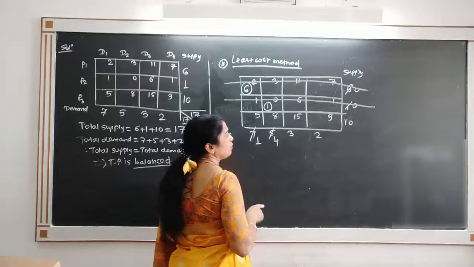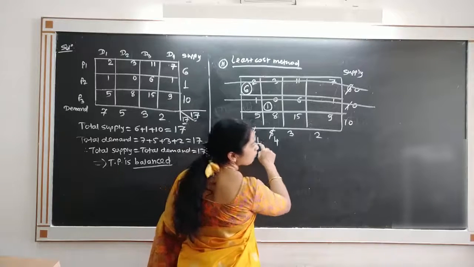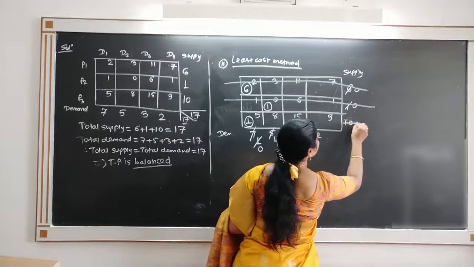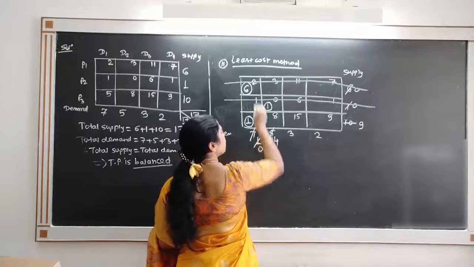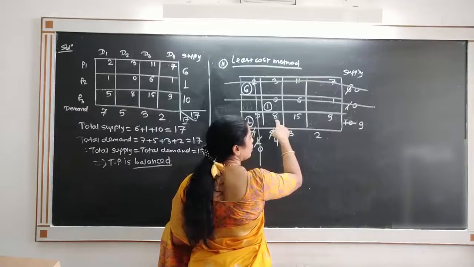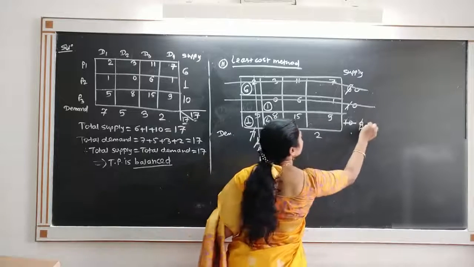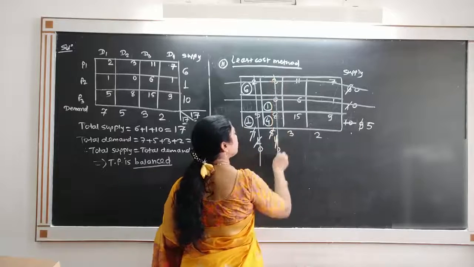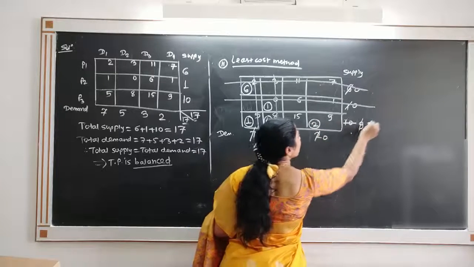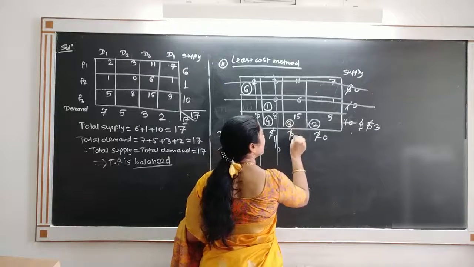In the remaining table, the least cost is 5. So allocate to 5, which is minimum of 1 and 10, that is 1. So allocate 1, remains 0, remains 9. Because it becomes 0, this column is crossed out. Again the least cost is 8. Allocate minimum of 4 and 9, that is 4, remains 0, remains 5. Therefore the column is crossed out. Minimum is 9, allocate 2, remains 0, here remains 3. And lastly 15, allocate 3, both become 0.